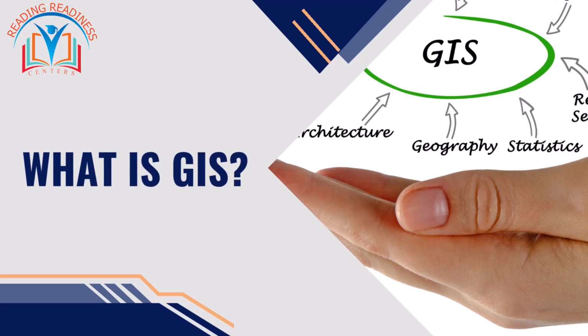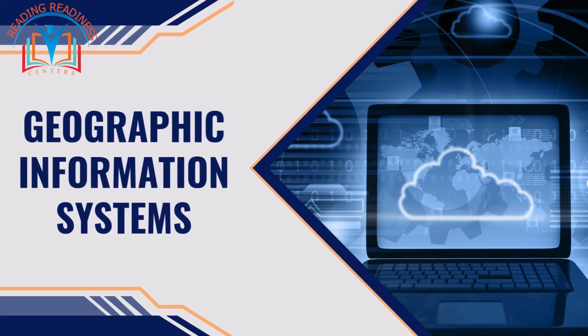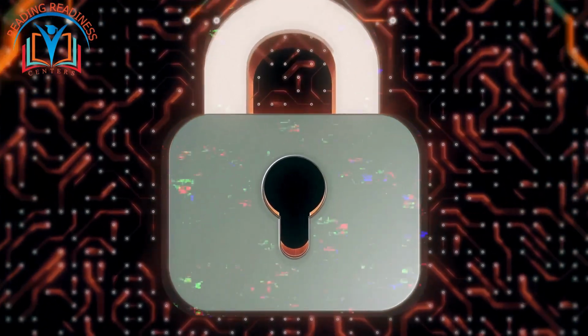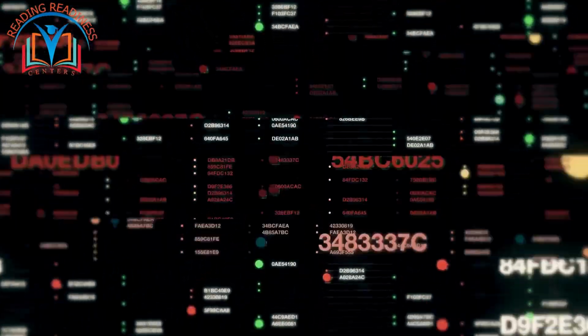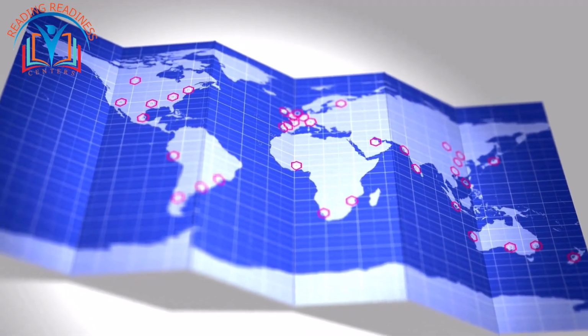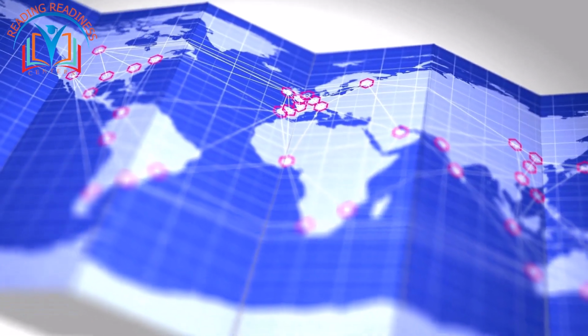What is GIS? At its core, GIS stands for Geographic Information Systems. It's a sophisticated computer system that collects, stores, analyzes, and displays geographic data in a visually compelling way. Imagine a digital map that not only shows you the physical landscape, but also layers in a wealth of information